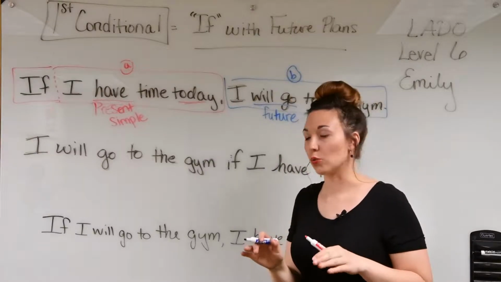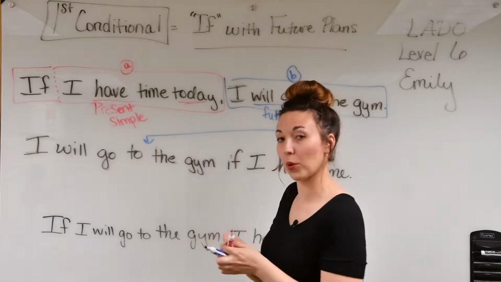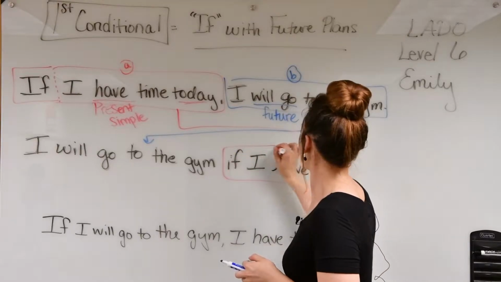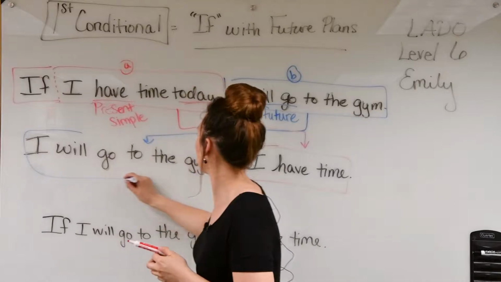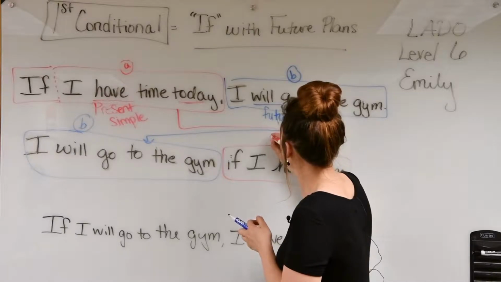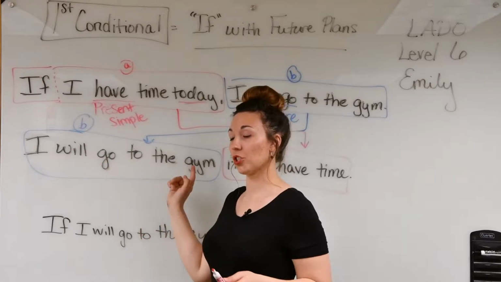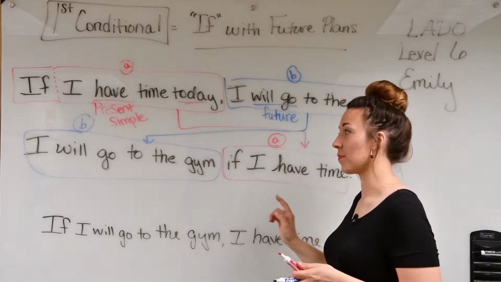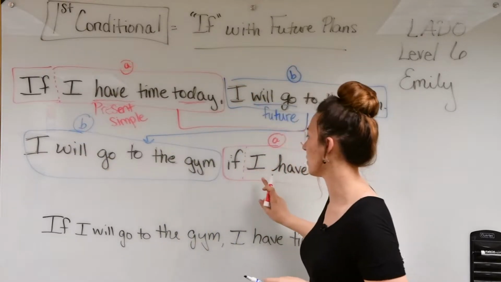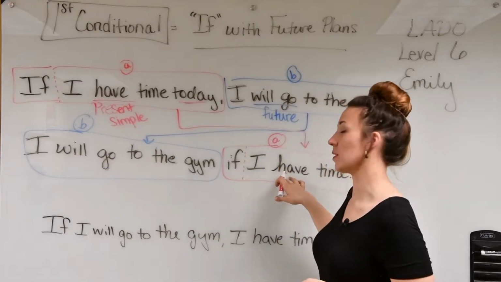And now look at what we can do. We can switch them, parts A and B. And the sentence has the same meaning. I will go to the gym if I have time. But you see, if, it's sticky, so it stays with A. And B goes over here, future simple and present simple.